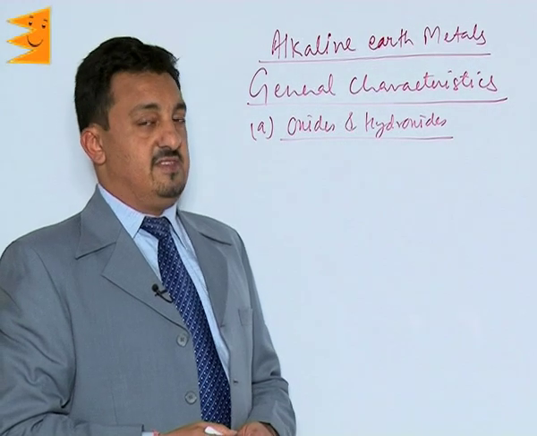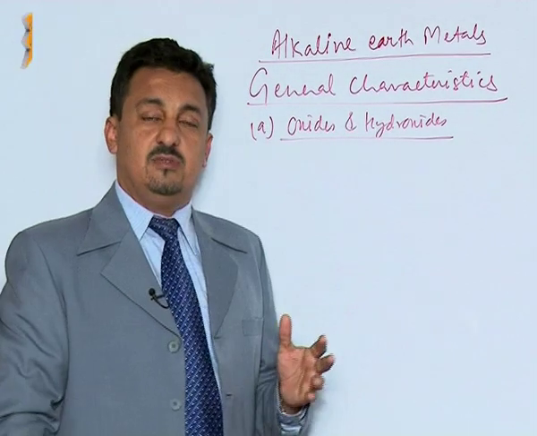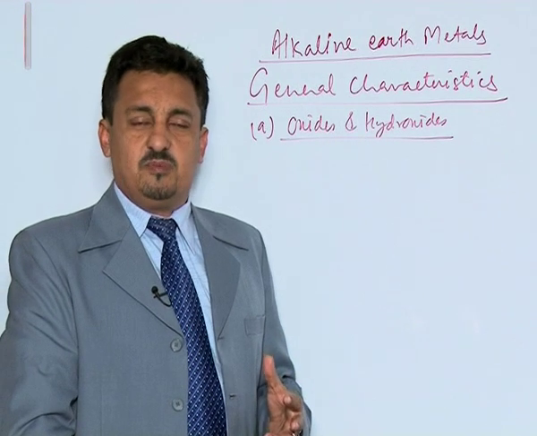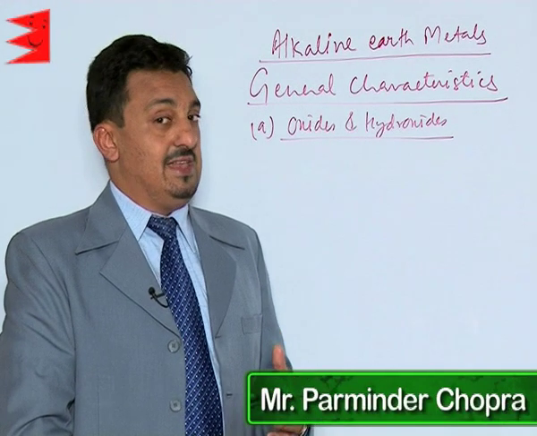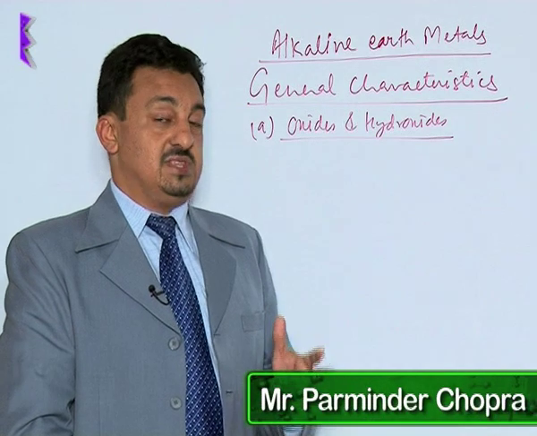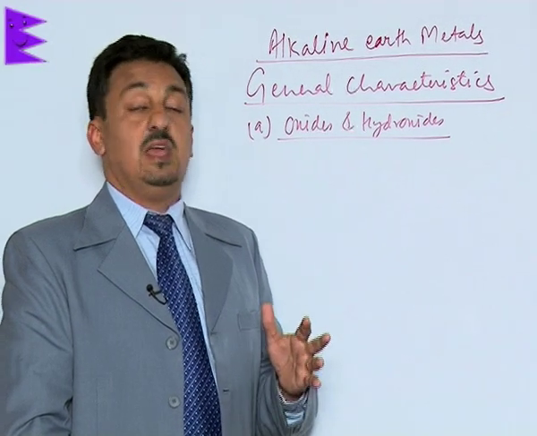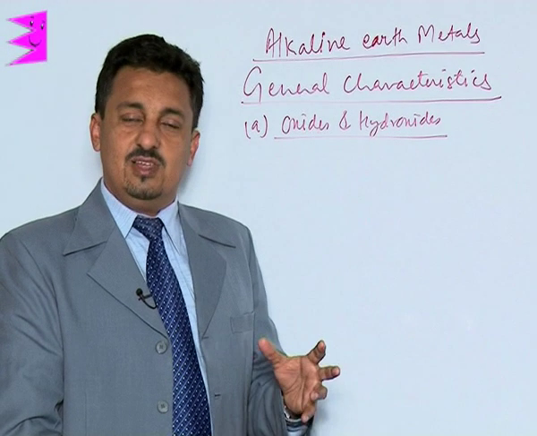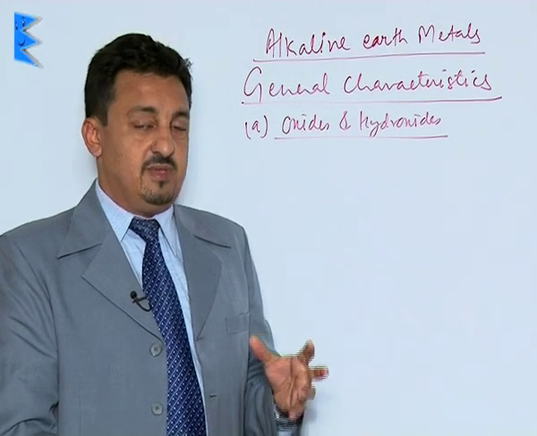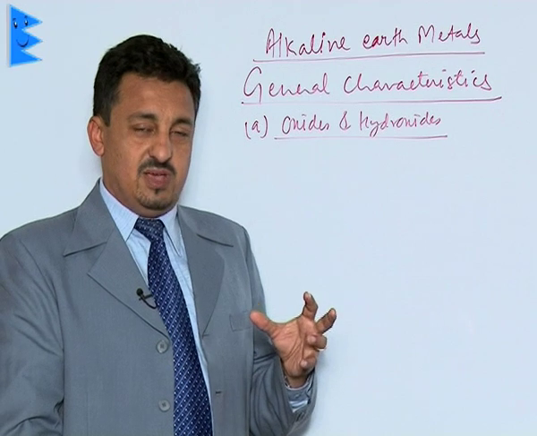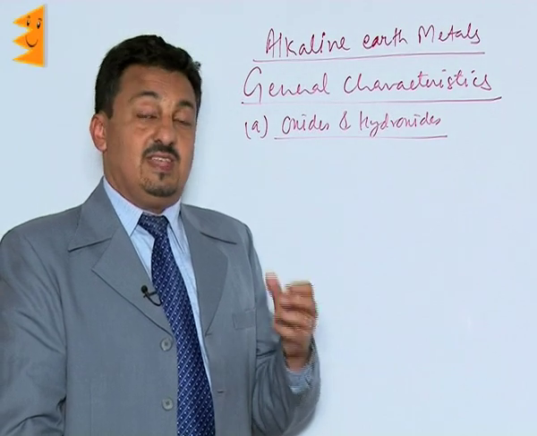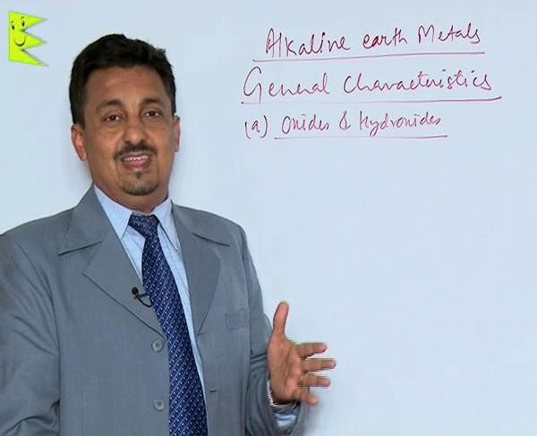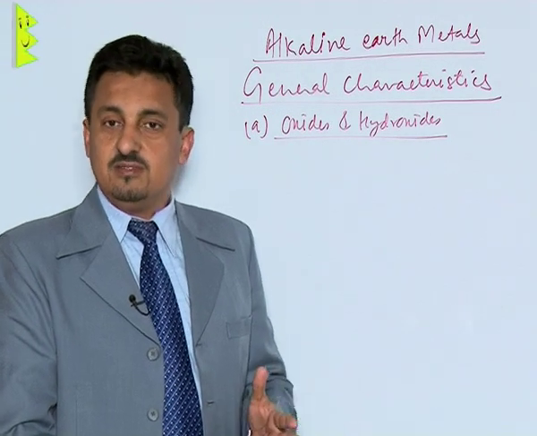Now let us discuss the general characteristics of the compounds of alkaline earth metals. The compounds of alkaline earth metals predominantly are ionic in nature. But yes, of course, they are less ionic than the compounds of the alkali metals. The reason being their smaller size, higher nuclear charge, and higher ionization enthalpy. Mainly, because of the smaller size, they have high polarizing power, due to which we find they are comparatively less ionic than the compounds of the alkali metals.